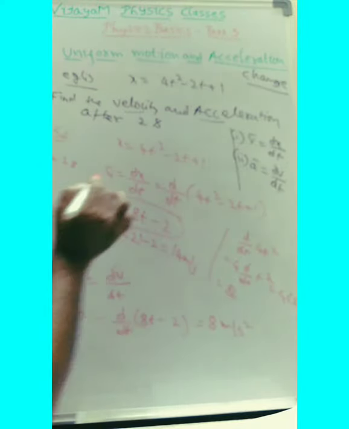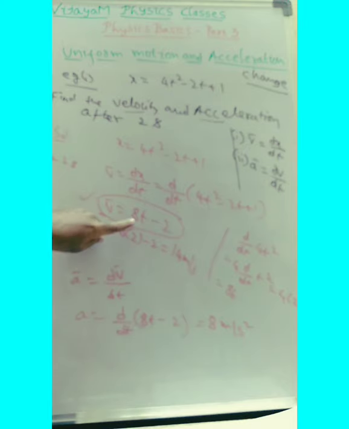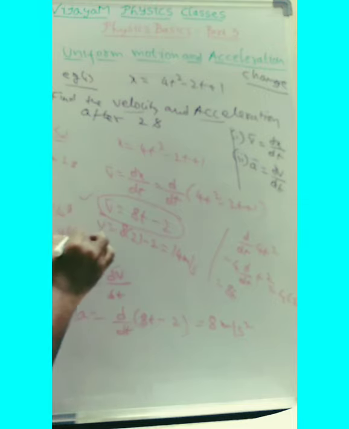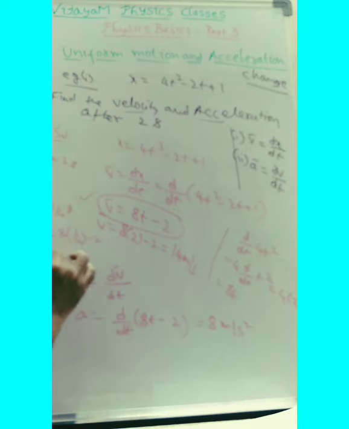Which means the velocity is changing. Observe carefully here. The velocity is 8t minus 2. Suppose at some time, for example, let us take the time as 1/4 second.